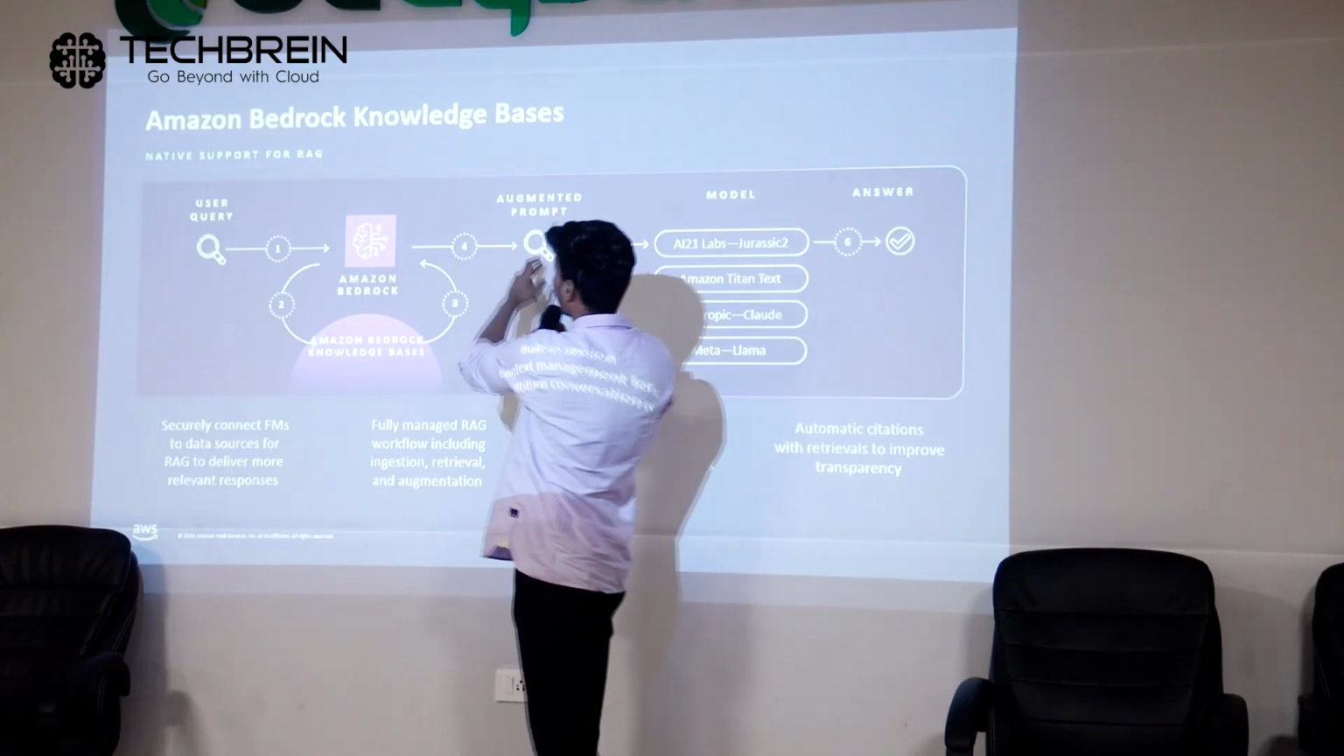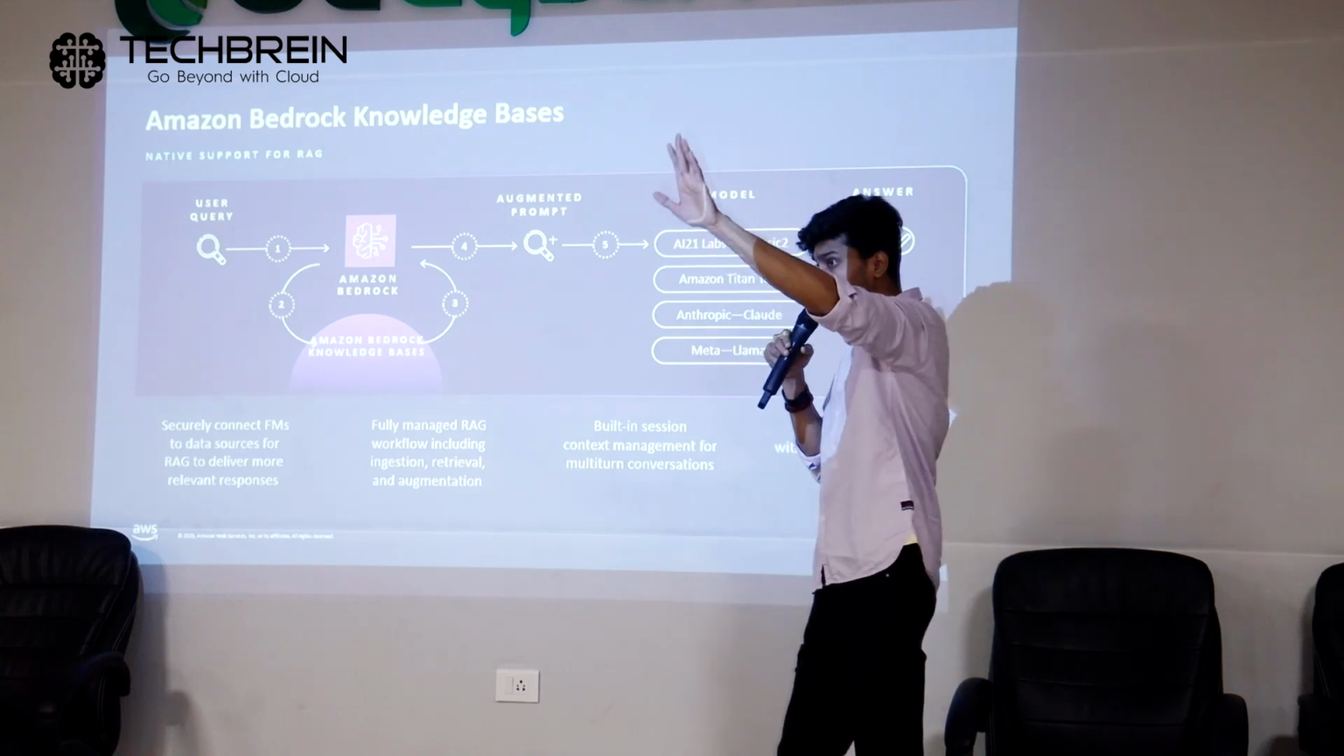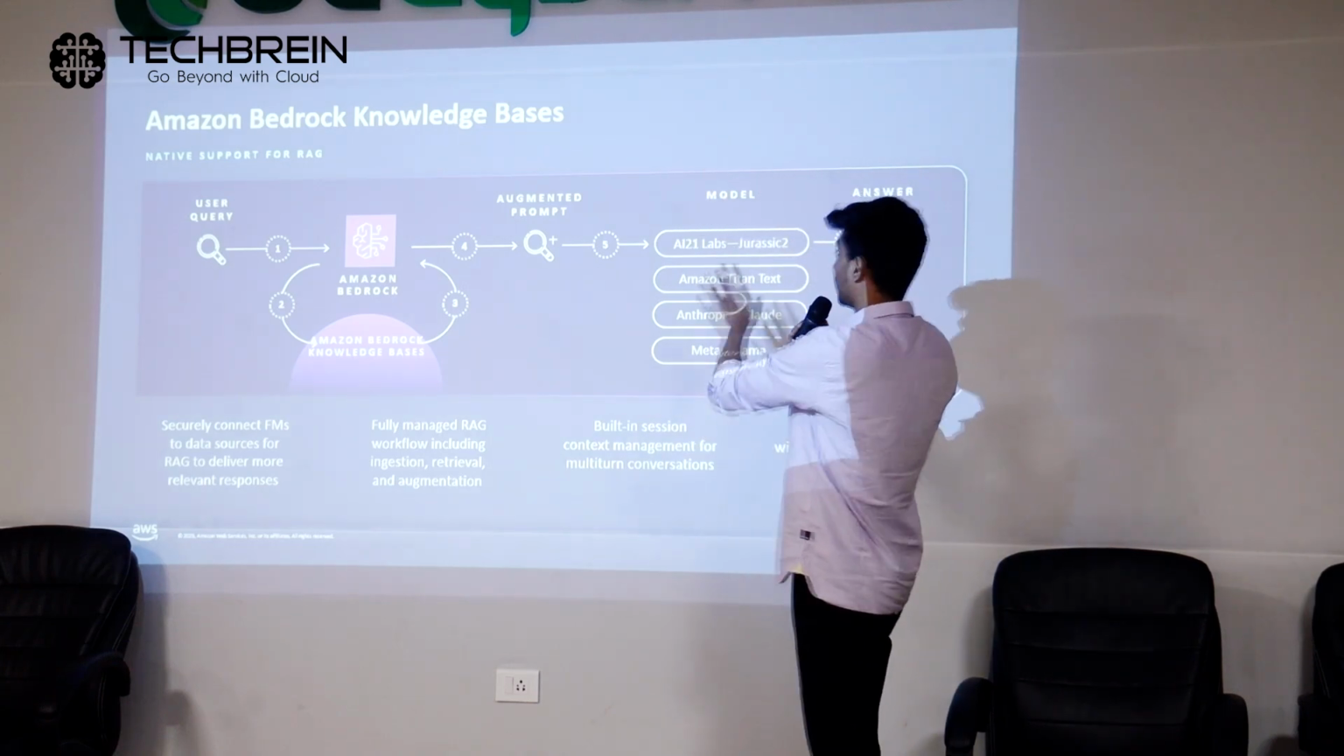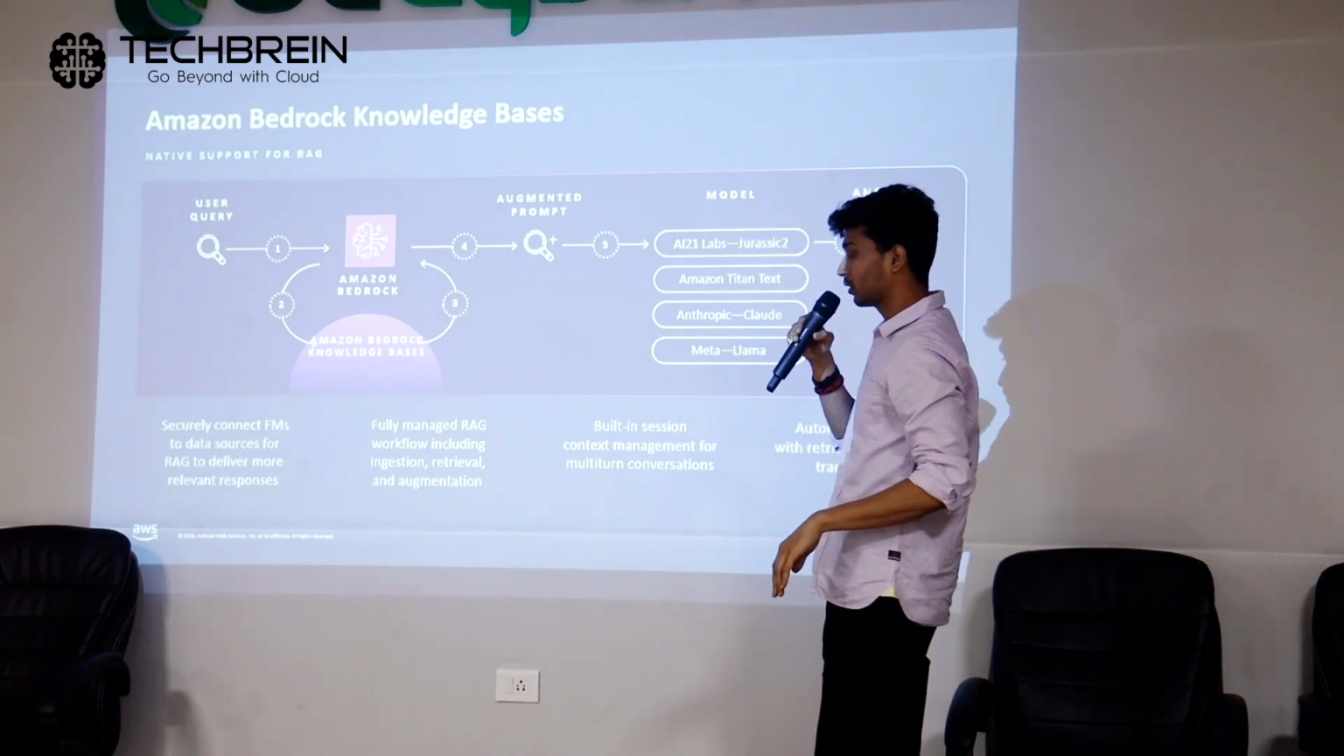This is not 1, 2, 3. What is happening? First, somebody is putting a query, then it is going to a knowledge base because it needs to get the context from your enterprise data or your internal data. Then this will give the context to the model, and the model will use the prompt plus the context to give the output at the end of the day.